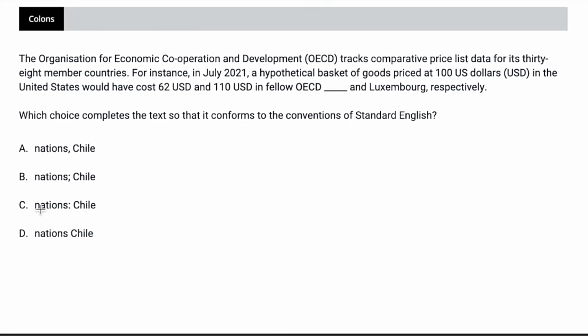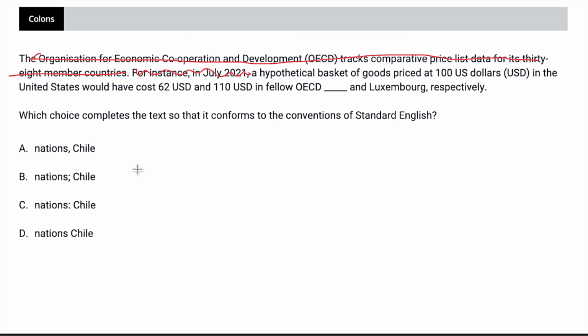Looking at this one, pause the video, try it on your own first. It looks similar, but it's actually a little bit trickier. Because here we have, for instance, and I'm just going to ignore this first sentence because I don't care about it. I'm also going to ignore this because this is an introduction. A hypothetical basket of goods priced at 100 USD in the United States would have cost 62 US dollars and 110 US dollars in fellow OECD nations, Chile and Luxembourg respectively.